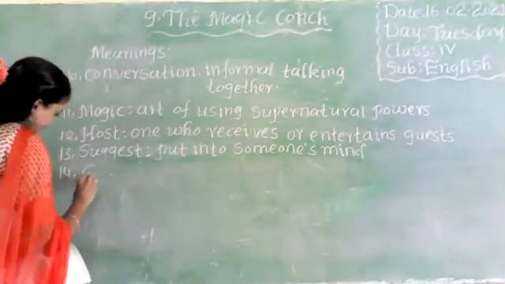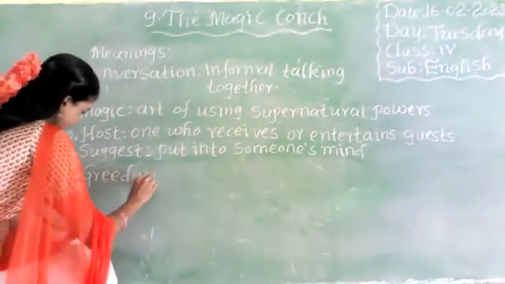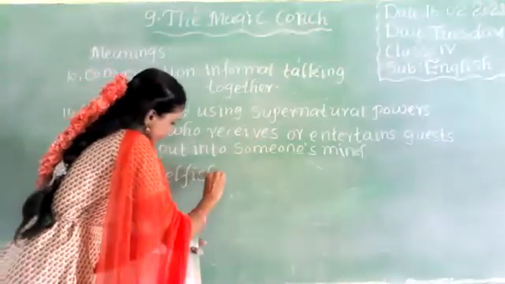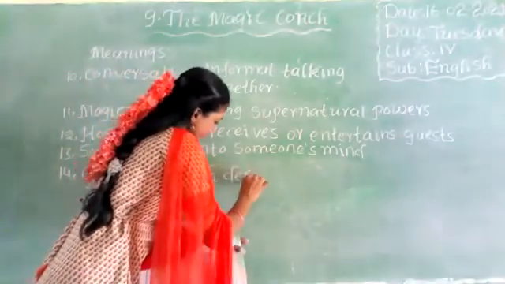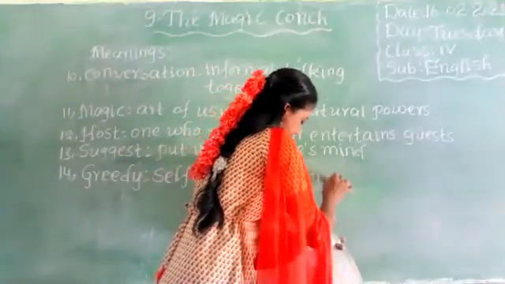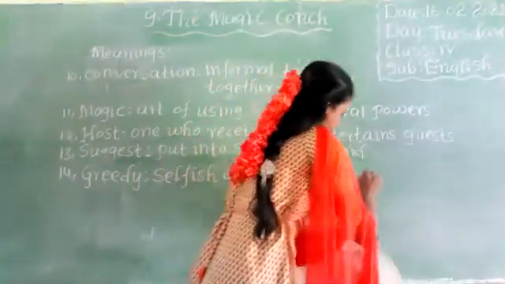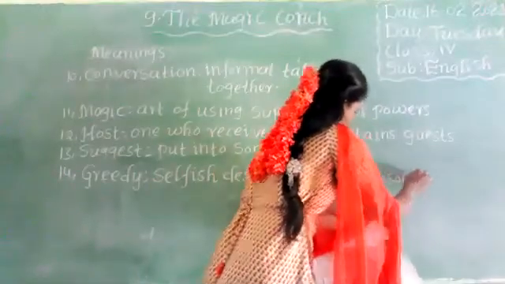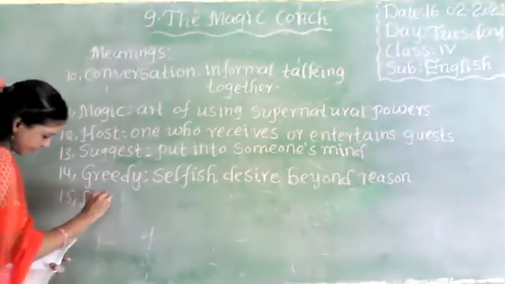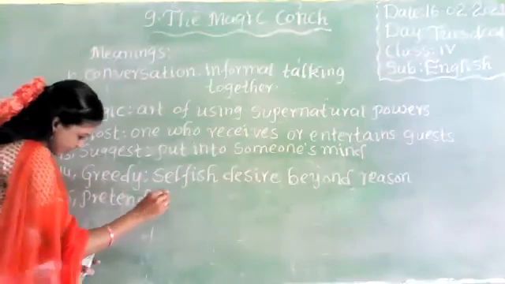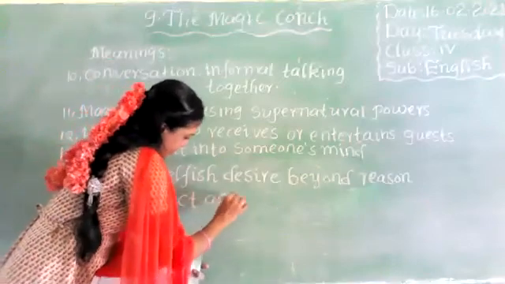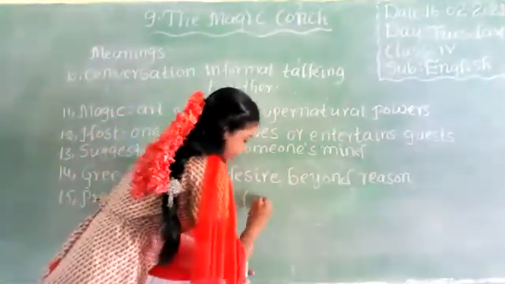Next, greedy. Greedy means selfish desire beyond reason. Okay. Next, pretend. Pretend means you act as if something is real.